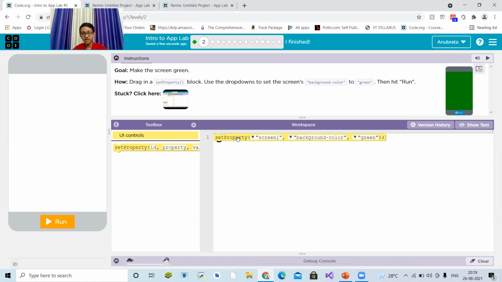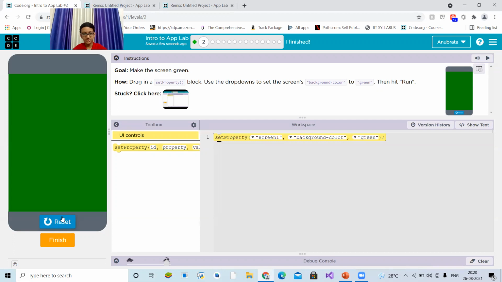The set property means change, and this is the ID, which is screen 1, meaning we have to change some property, because till now we don't know what the property of screen 1 is. And what is the property? That's the background color. And what will be the value of the background color? Yeah, that will be green. So now let's run and see. So you can see it's green. So let's click on finish.